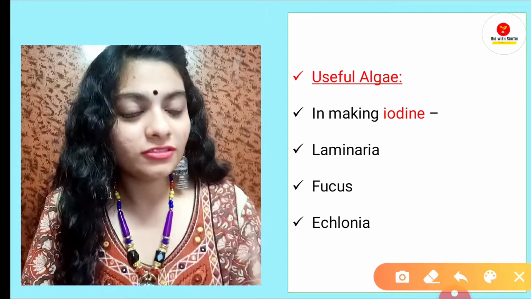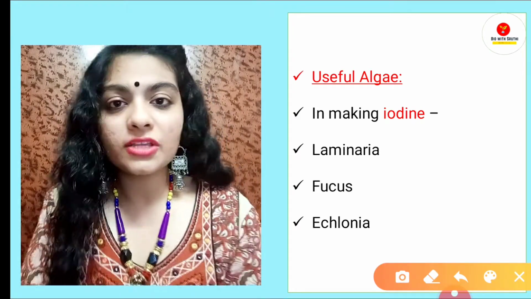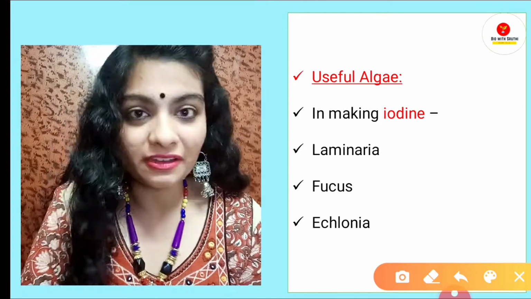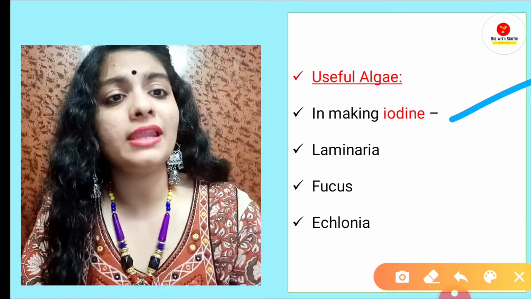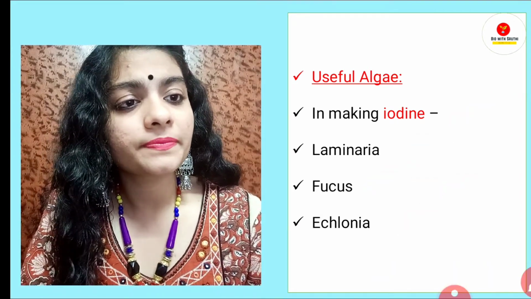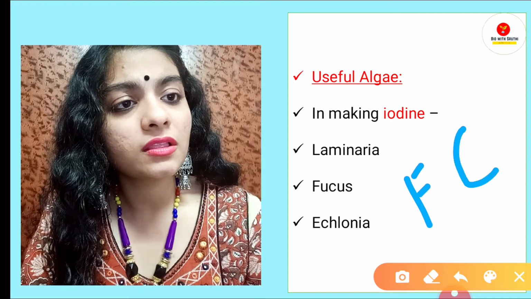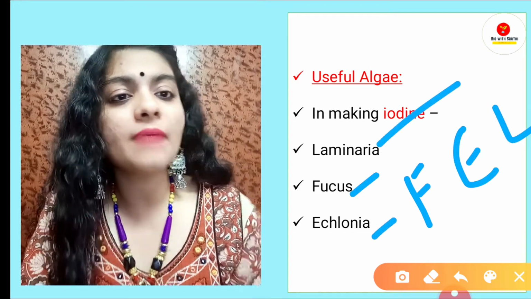So moving on further, some other uses. Just now we saw how algae is used as food, right? Now we will talk about how it is used in making iodine. So FEL: F for Fucus, E for Ecklonia, L for Laminaria. FEL.